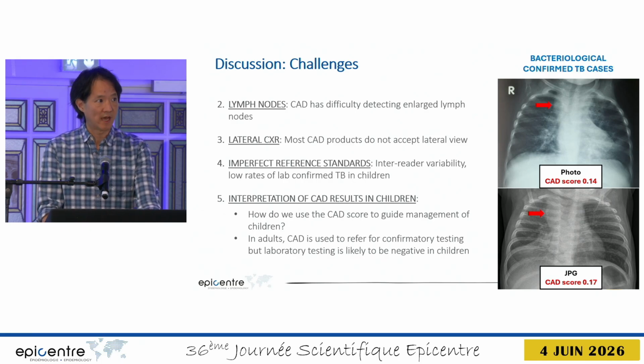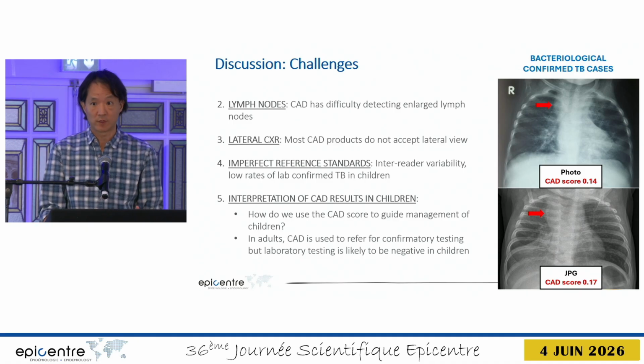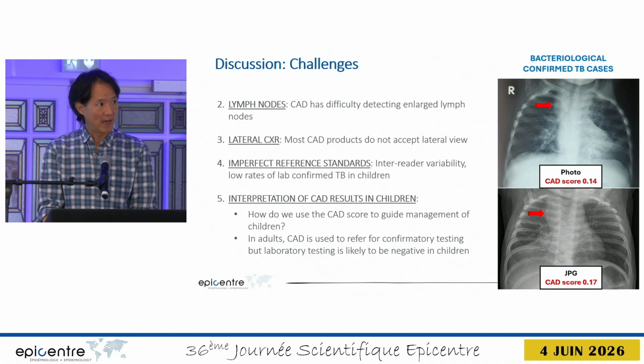And finally, 5, the interpretation of CAD results in children. How do we use the CAD score to guide management in children? In adults, we use the CAD results to refer for confirmatory testing. But the lab testing is likely to be negative in children. So what do we do with this CAD score? How do we interpret it?